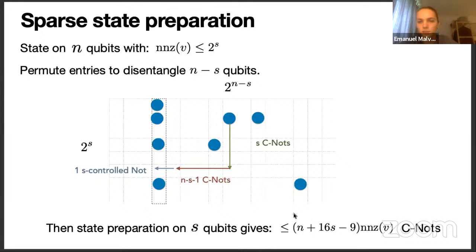And if we do this, we get the following CNOT counts. So what is important here is that you have something that is proportional to n times the number of non-zero entries, which is what we were trying to achieve. What is also interesting here is that we can implement these gates up to relative phases, so up to diagonal gates. And it would be interesting to find decompositions of S-controlled NOT gates up to diagonal. These are currently just known for S equals 2, which is the Toffoli gate, and for S equals 3. So it might be interesting to find such decompositions for larger S.